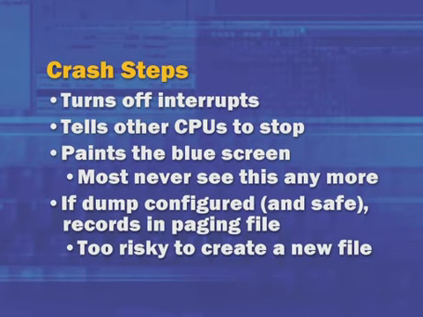You must have a paging file on the boot volume, on the volume that the Windows directory that you're running off of lives. That paging file obviously has to be big enough to record the crash dump, whether it be a full dump, a kernel dump, or a mini dump. The reason Windows writes the crash dump to the open paging file is that it's basically too dangerous to create a new file on the disk, because that would cause invoking large portions of the I/O system and the file system driver. And we'll see shortly what Windows does to verify that it is even safe to take that step, because it's possible that device drivers or perhaps the operating system has corrupted the information that it's about to use to even save the information in the paging file.